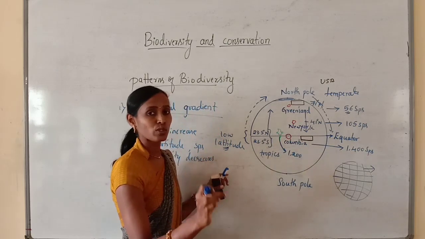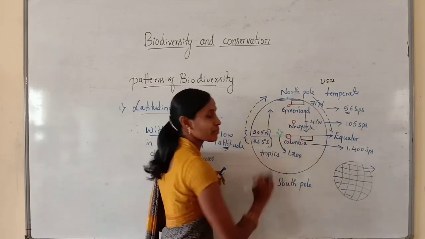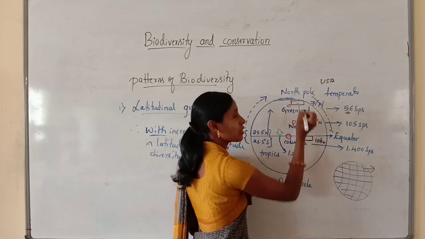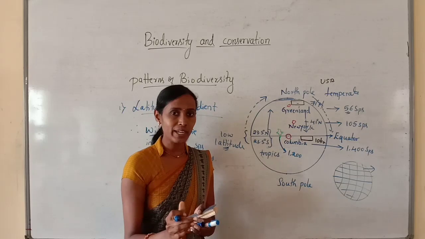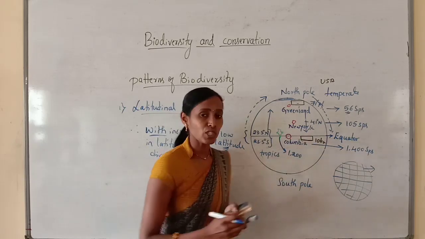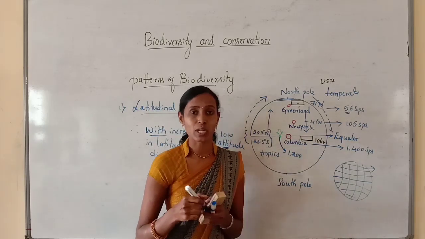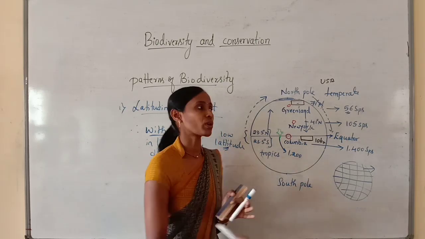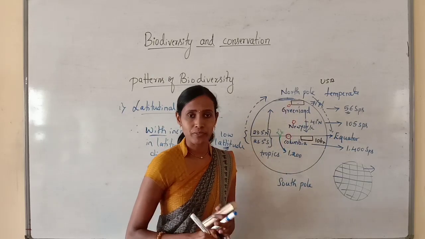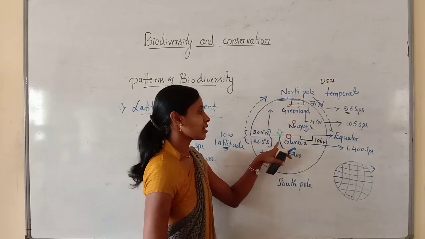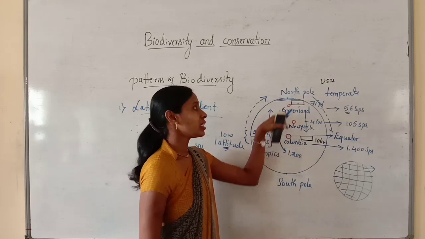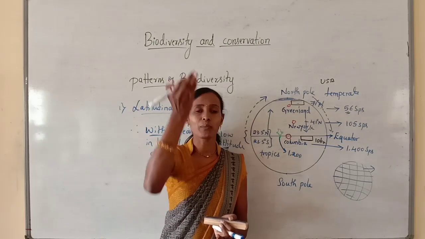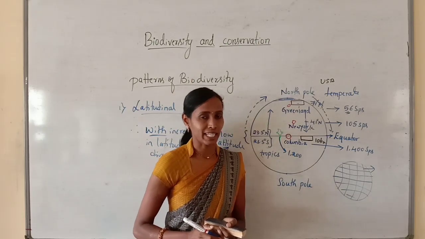The number of vascular plants present in the tropical region is 10 times more than that of the temperate region. What is the reason? Because here it has a low latitude, here it has a high latitude. That's why with the increase in latitude, the species diversity will be decreasing.